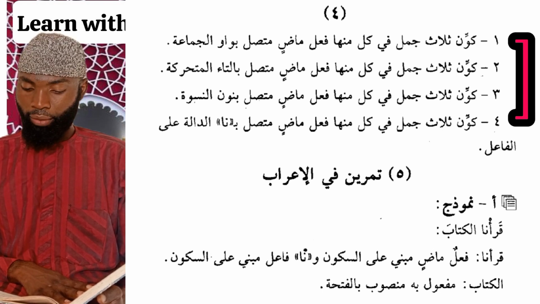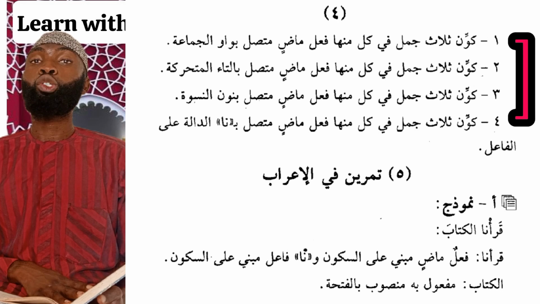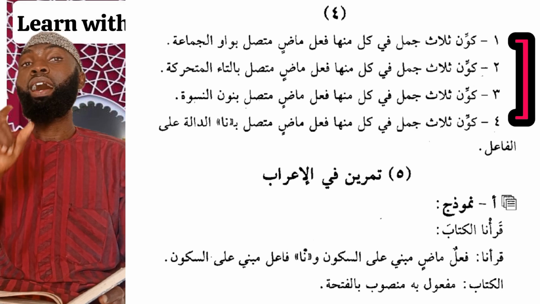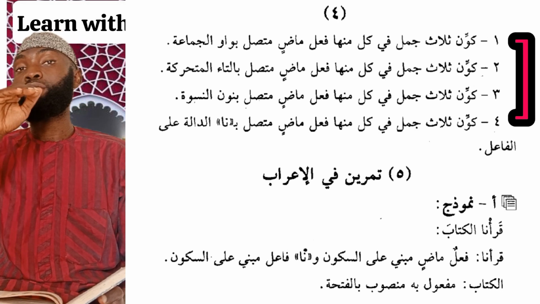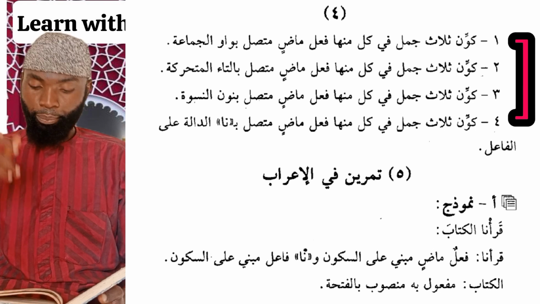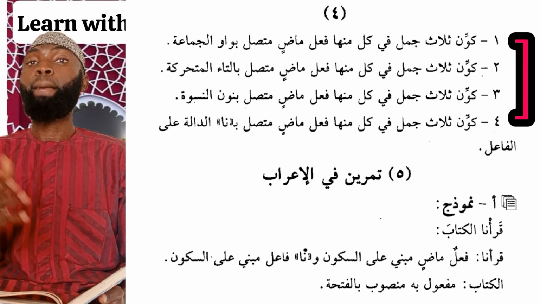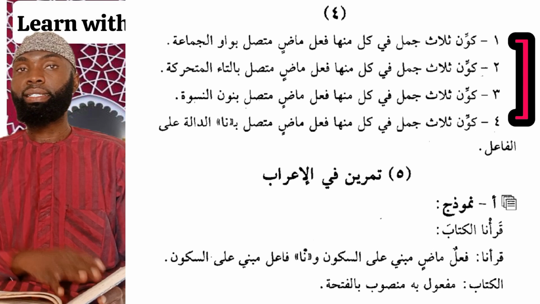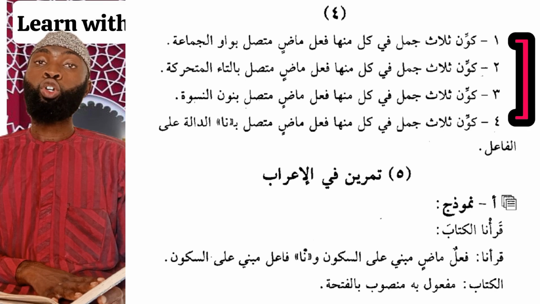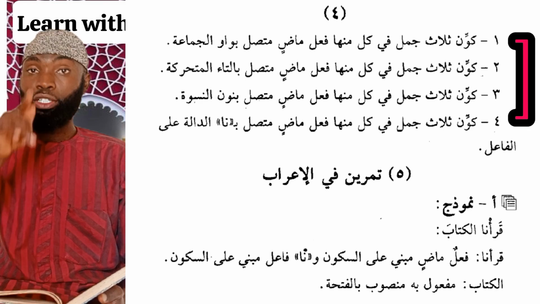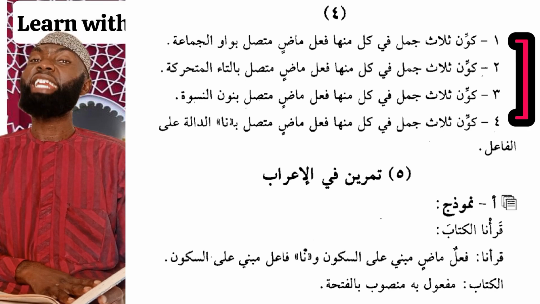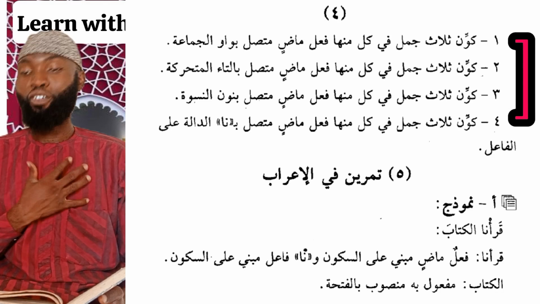Next, instruction says كون ثلاث جمل في كل منها فعل ماض متصل بتاء متحركة. Form 3 sentences. Each of them should have a past tense verb which has a ta that has fatha, kasra or damma. So what do we say? First sentence I can say رجعت من الفصل, you returned from the class. Next, I can say raja'ti min al-fasli, you returned from the class, you female. And next, I can say raja'tu min al-fasli, I returned from the class.